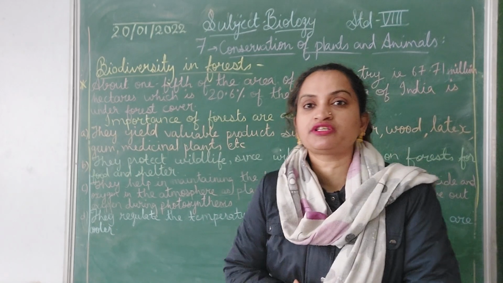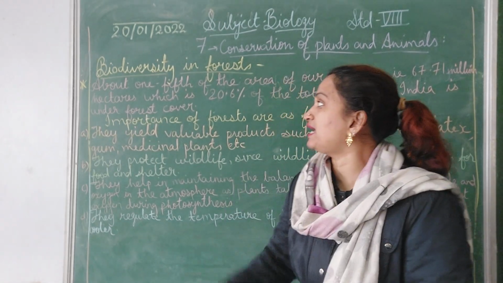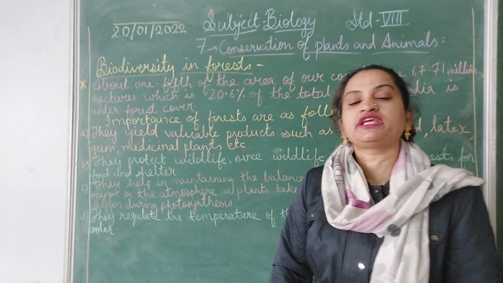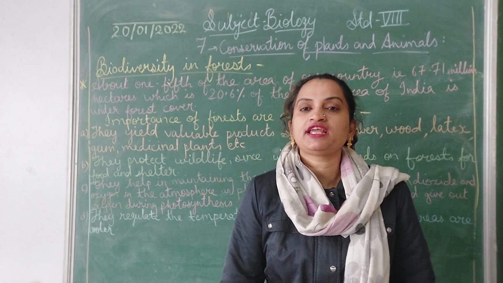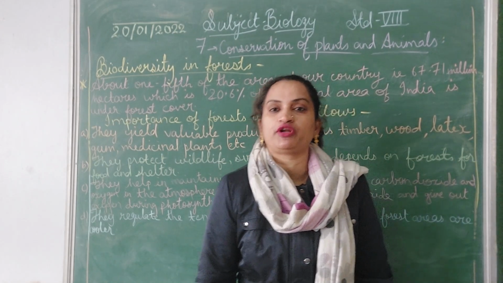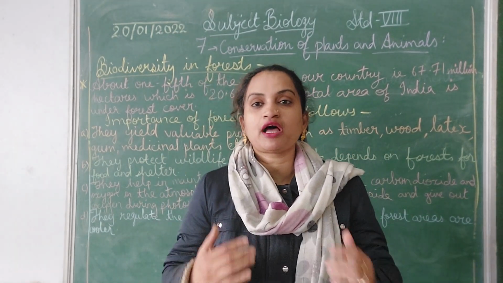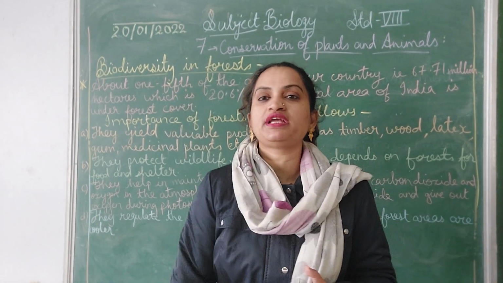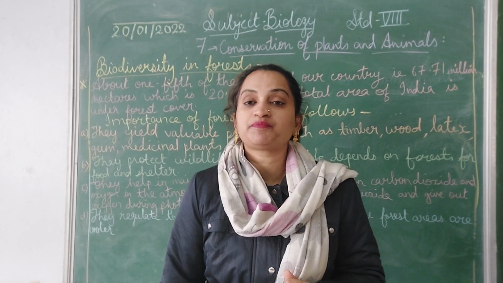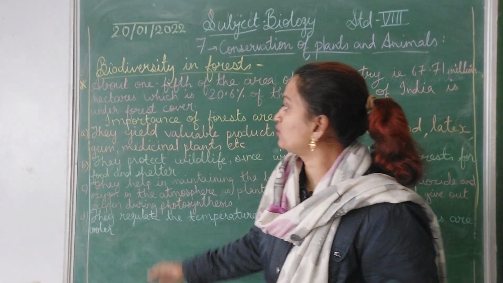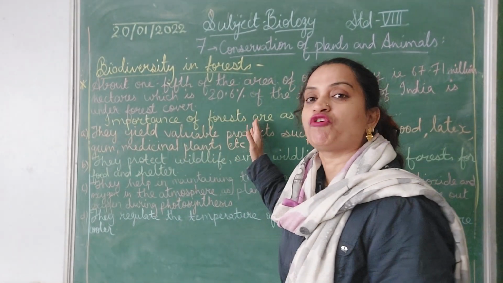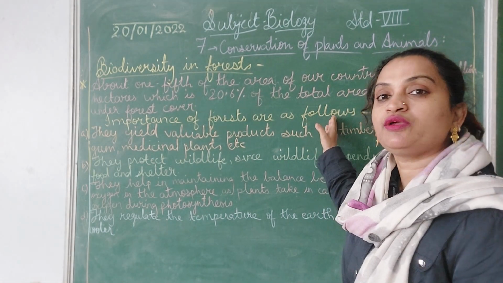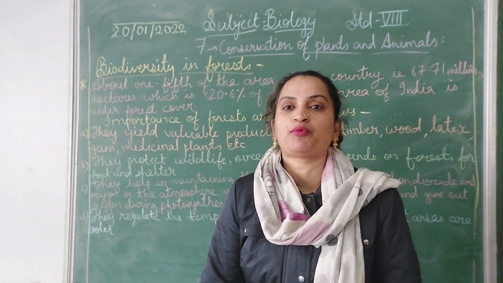You understood the meaning of the sentence, that about 20.6% of the area of India is covered with forest. So that means about 1/5 of the area of India is covered with forest. And in the later part, we are going to study about the importance of forest, how the forests are so important.